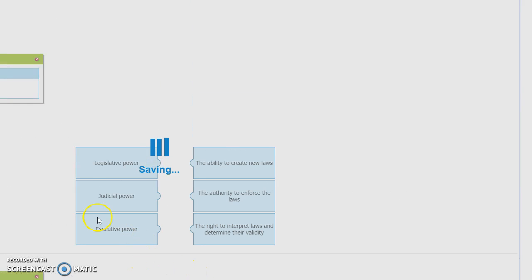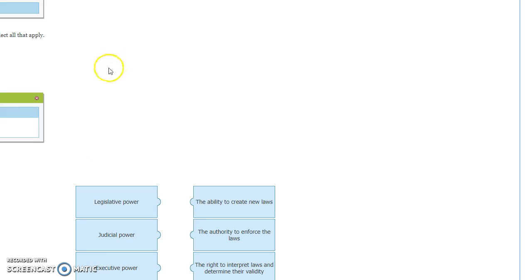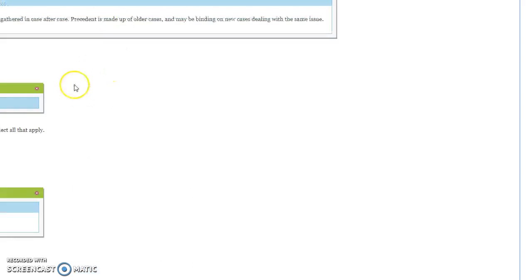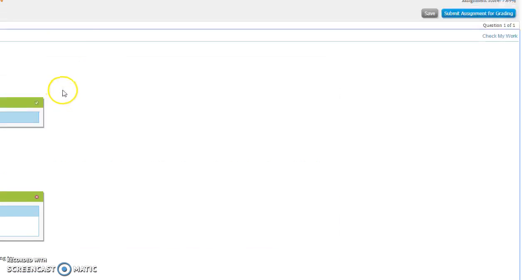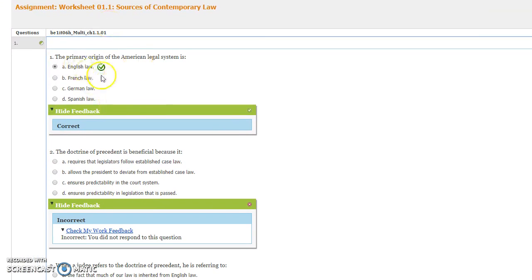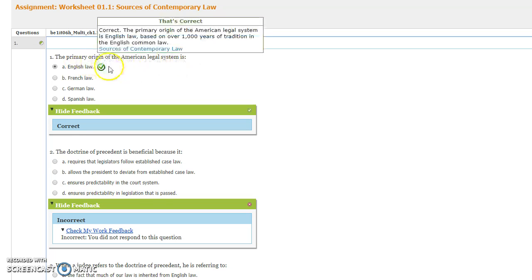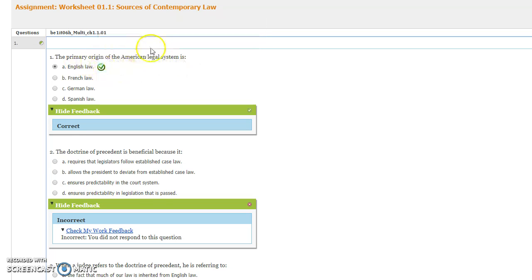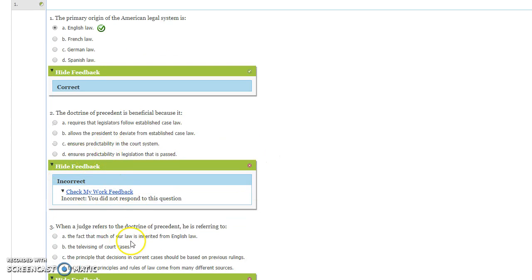it will tell you the assignments that you got correct or incorrect. And so you can see that right now, this number 1 is correct. The primary origin of the American legal system is English law. And you can see that I haven't answered any of these yet. So that check my work will help you. It's also up here in the corner, if you see check my work.